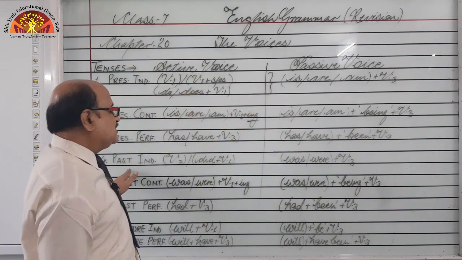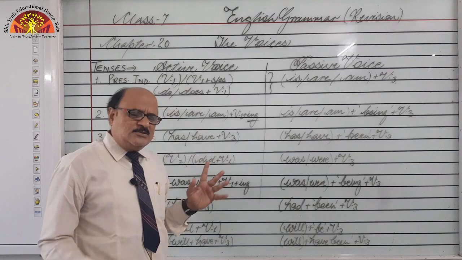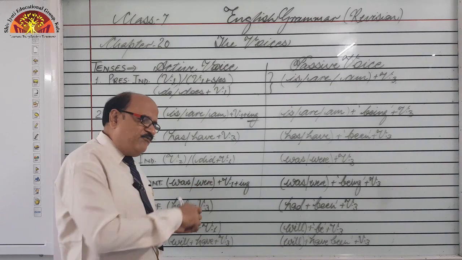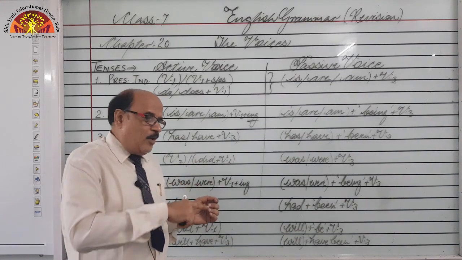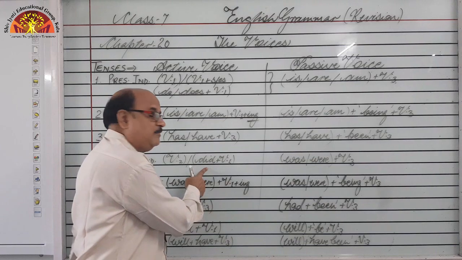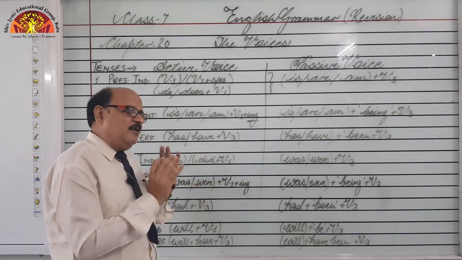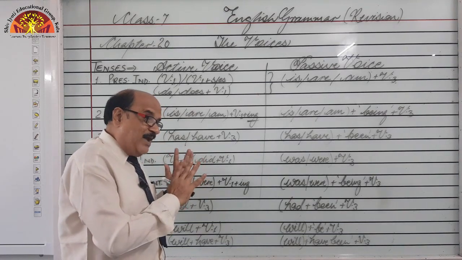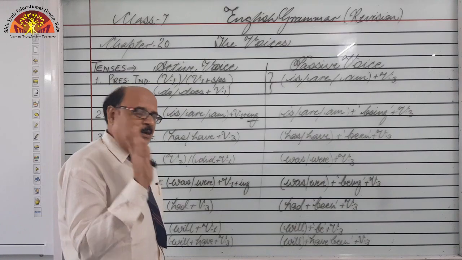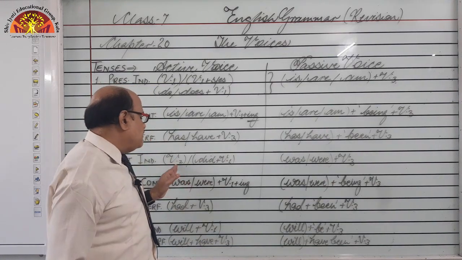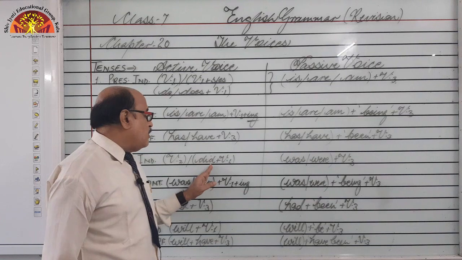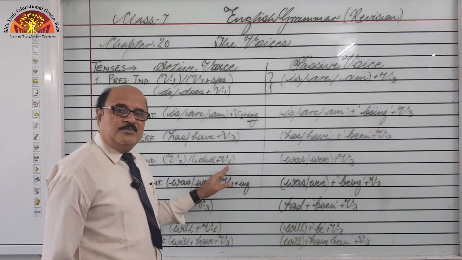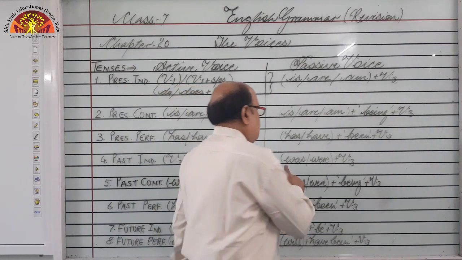Okay. Next is past indefinite. What to use in past indefinite? Second form of the verb is used in affirmative sentence. But in the same affirmative, if we have to convert it into negative or interrogative form, what do we use? Did. Right? He went to Jaipur. He did not go to Jaipur. This is correct. But if you say he did not went to Jaipur, it will become incorrect. So second form of the verb is there in affirmative, and in its negative or interrogative form we use did, and when we are using do, does, did, always the first form of the verb is used. So in this condition, was and were.